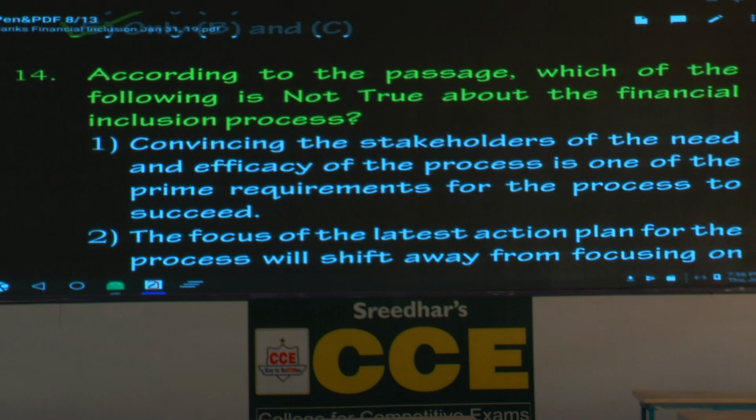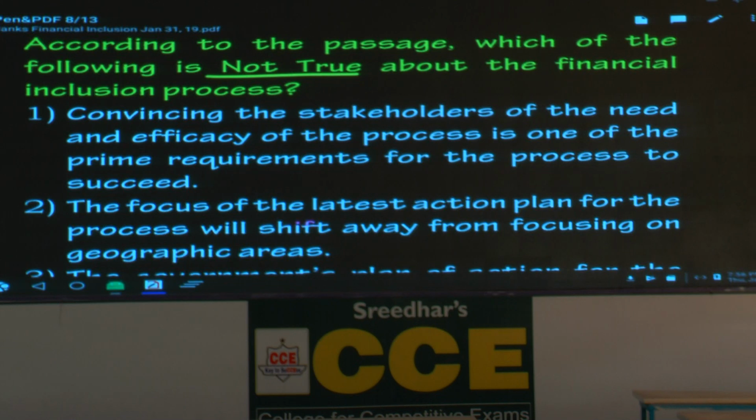Question number 14. According to the passage, which of the following is not true? Please underline, not true. About the financial inclusion process. Convincing the stakeholders of the need and efficacy. Please underline the word.